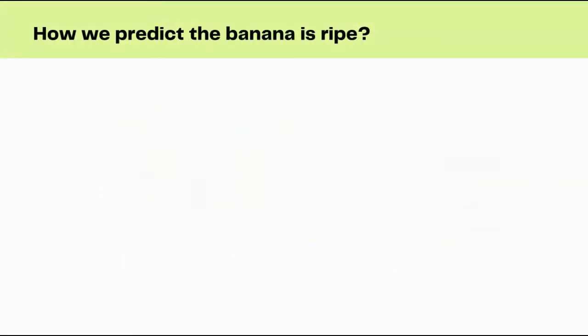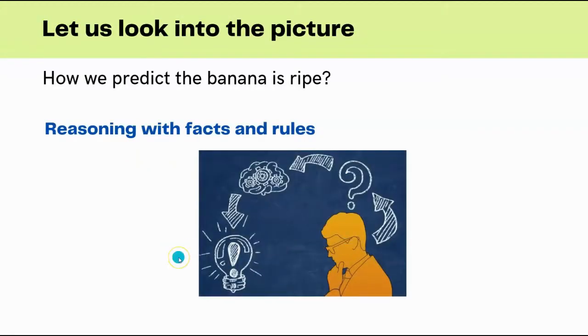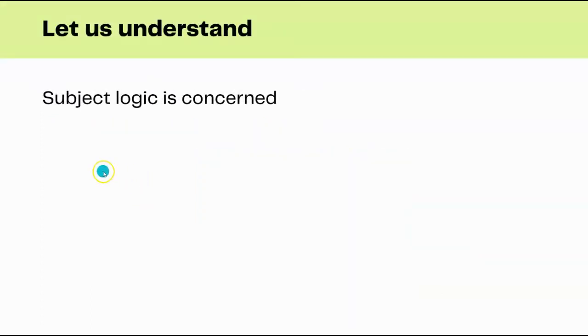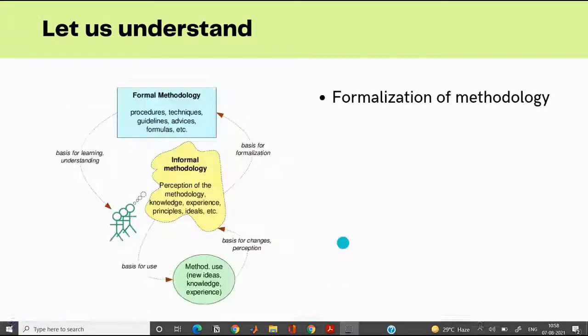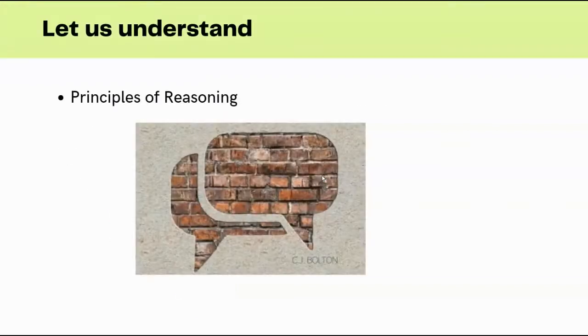How do we predict the banana is ripe? Normally when we say that the banana is ripe, as a human being we will be reasoning with facts and rules. Seeing the color, seeing the condition of the fruit, we can say that the banana is ripe. The subject logic is concerned with two things. The first is formalization of methodology, done with the help of knowledge and experience, from which we can come up with procedures and techniques. And the second is the principles of reasoning. With this, the subject logic is done.